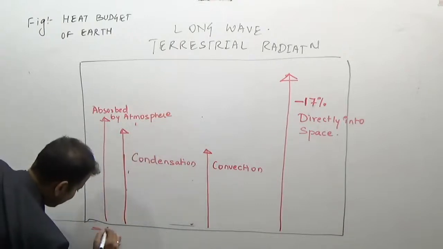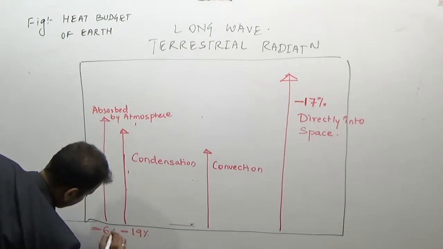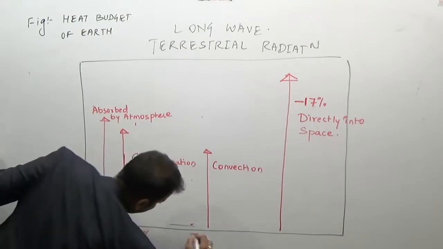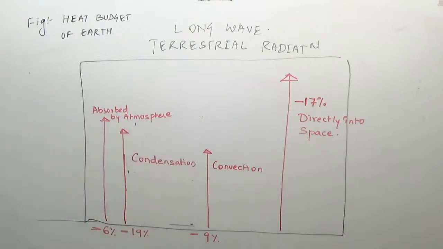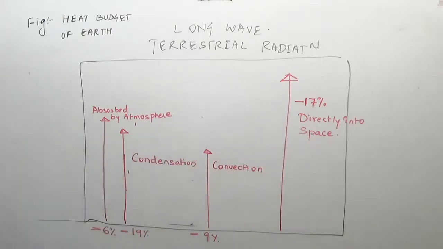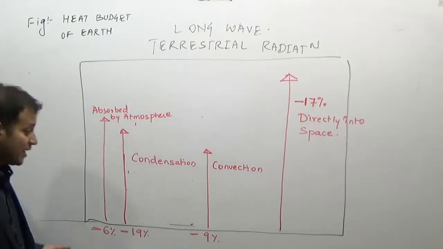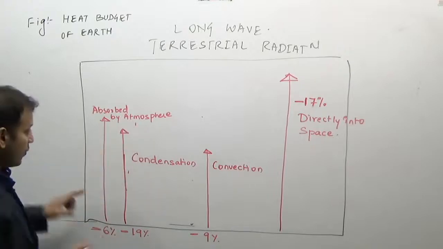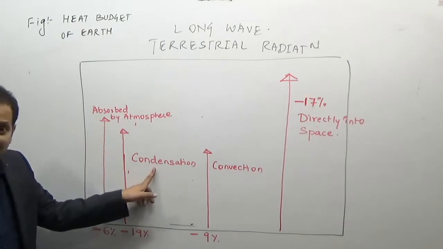So minus 6, minus 19, and minus 9% is lost by the atmosphere. So 34 and 17 make up the 51% from the Earth's surface. Now the atmosphere has 48% of energy, that is this 34%. Now this is absorbed by the atmosphere in the condensation process.